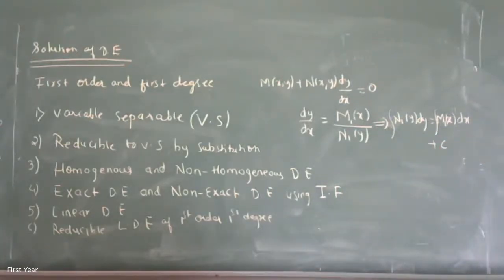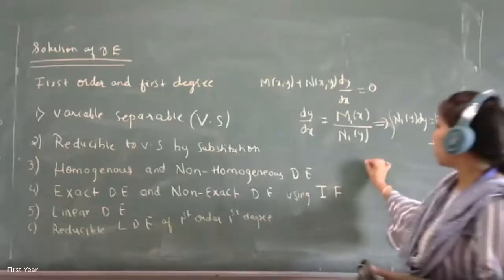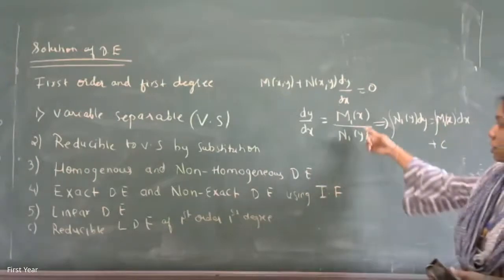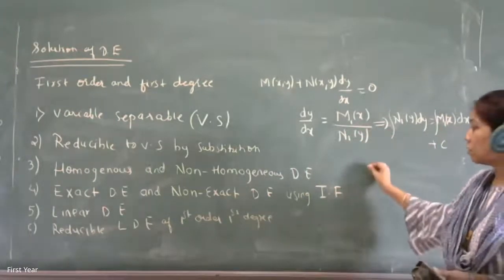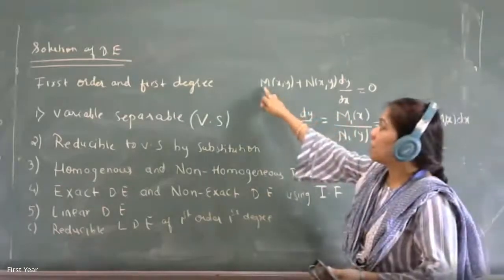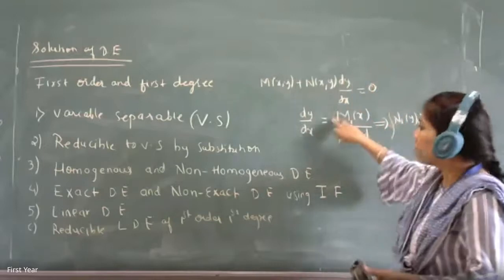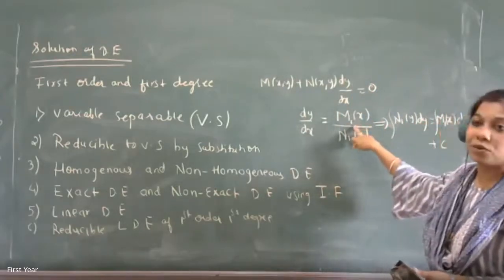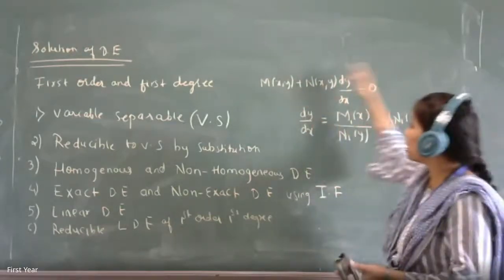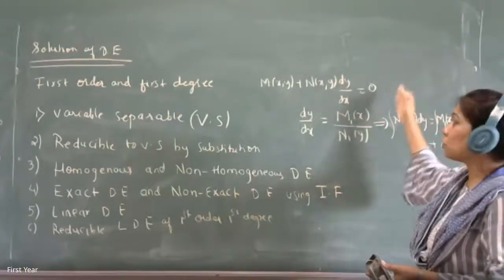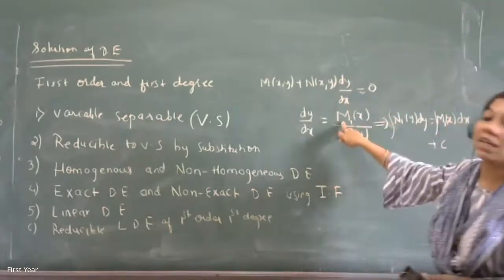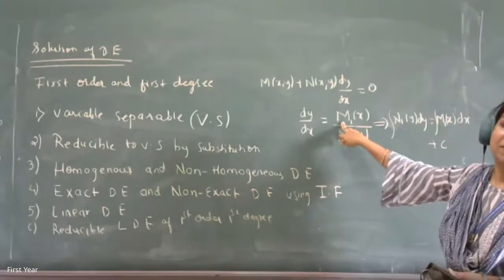Yes or no? Yes, ma'am. Or is there any other form? Negative sign, no? Yeah, that's what I said. If I would have written m, then that m would have gone on this side and it would have become minus. So I have written m1. So it's totally a new function; then if I take it on this side, it is minus, and the function of x entirely I have written as m1. Is it okay? Yes. Right.